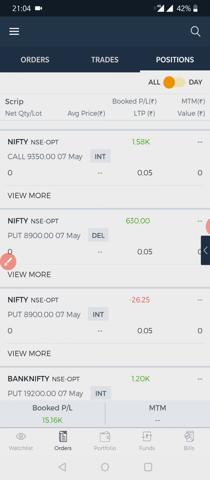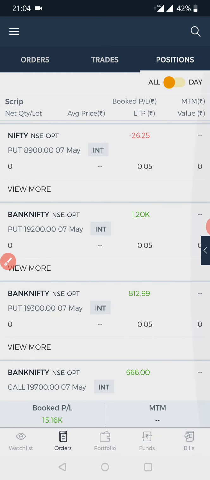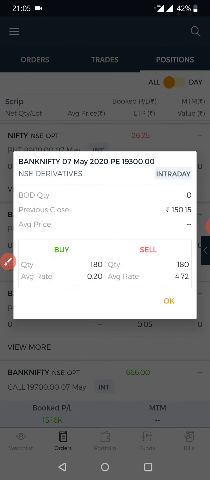This is a very simple strategy: just sell all the out of the money options at different strike prices. You should also calculate the risk reward, and I am calculating it too. Let me show you how I take the risk reward. You see here, the average sell rate, at what rate I sold: 4 rupees 72 paisa.